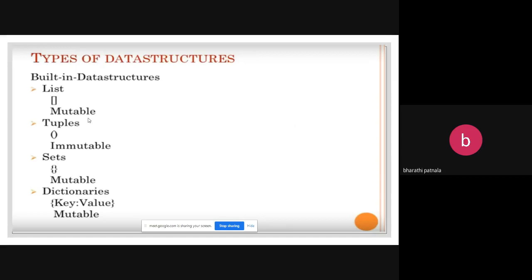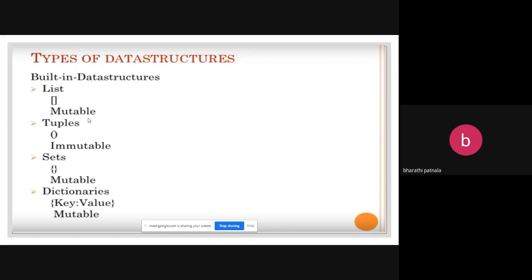Next, coming to dictionaries. Dictionaries are used to create lookup tables. What is a lookup table? A lookup table is nothing but you have one coded value and its corresponding coding element.